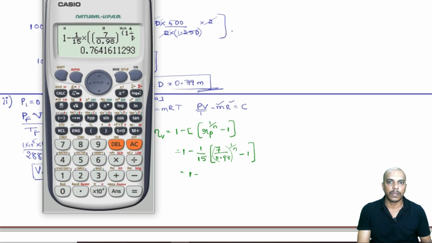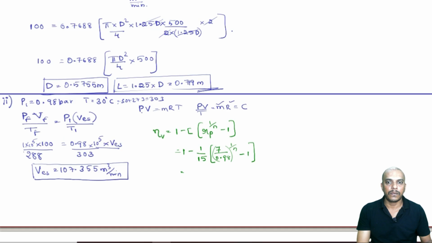That gives 76.416. 76.416 is our new volumetric efficiency, 76.416 percent. Now we have got volumetric efficiency.